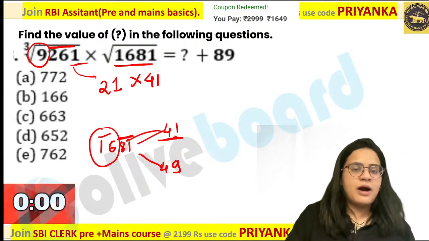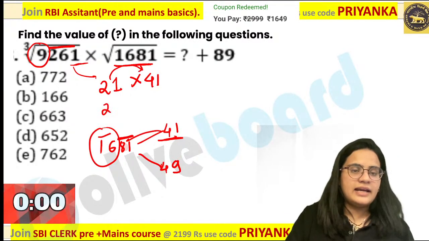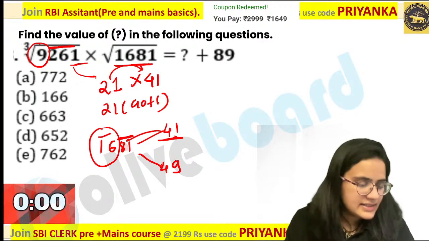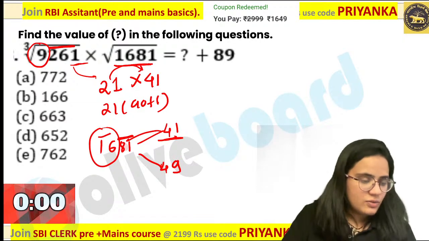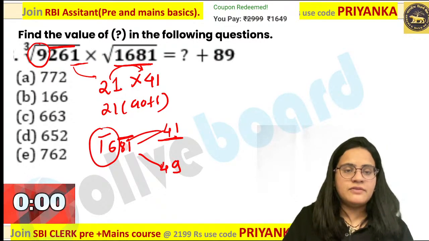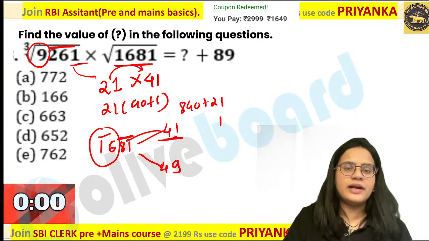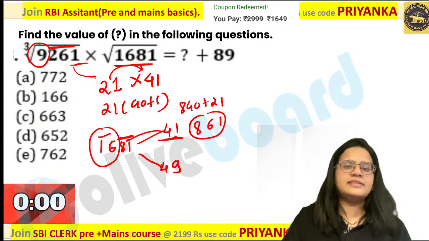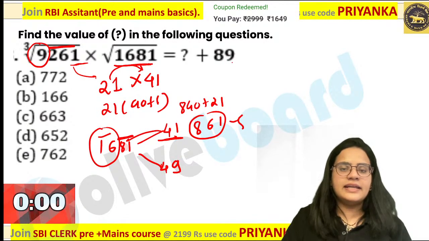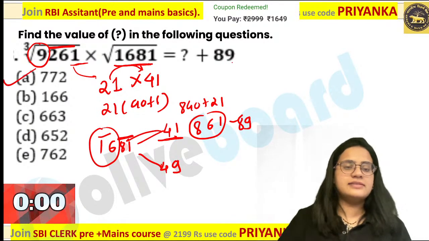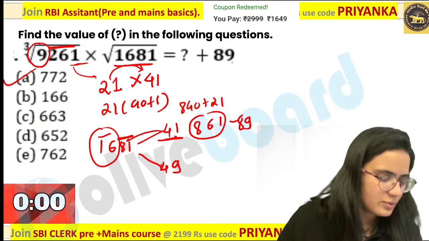Now, you may ask me, ma'am, how to multiply this quickly. You can write this as 40 plus 1. Instead of 41, you can write 40 plus 1 over here. So what will you get from this? You know that 21 fours are nothing but 840 plus 21. So orally you can calculate the answer. It is going to be 861 minus 89. That is going to give me my answer as 772 over here.